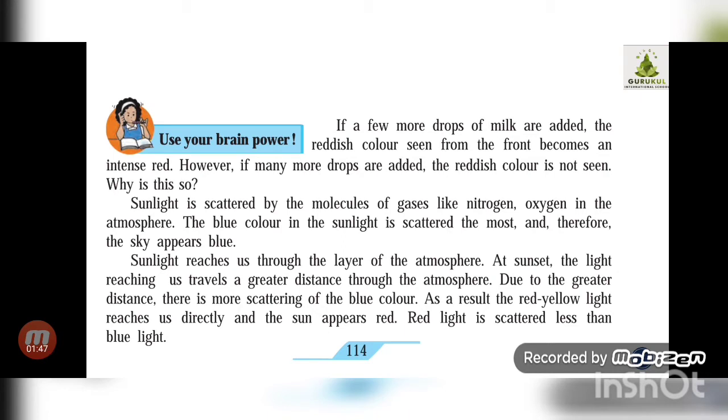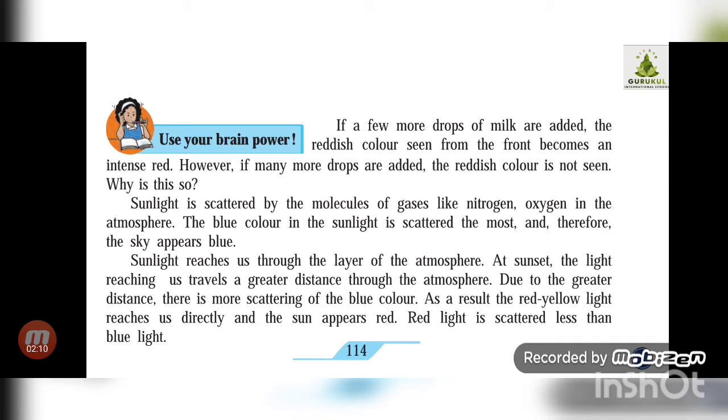Because of that, during the sunset, the distance between the sun and the earth is maximum, and due to this greater distance there is more scattering of blue color, and as a result the red yellow light reaches us directly, and the sun appears red in color.